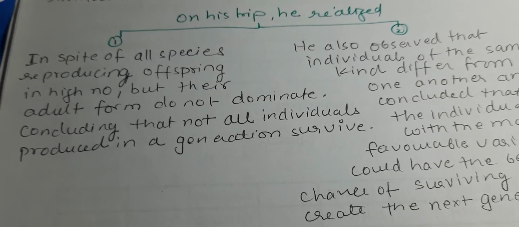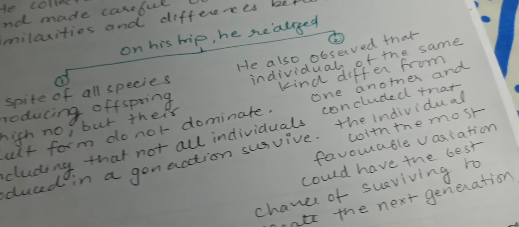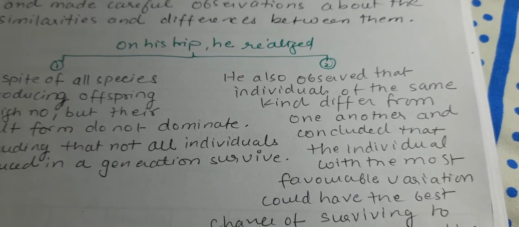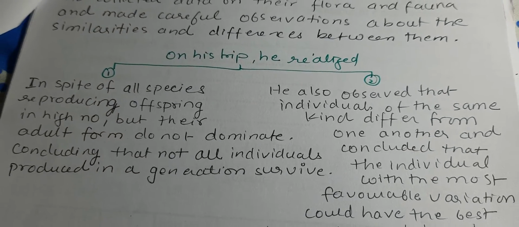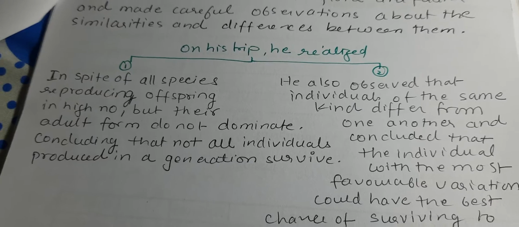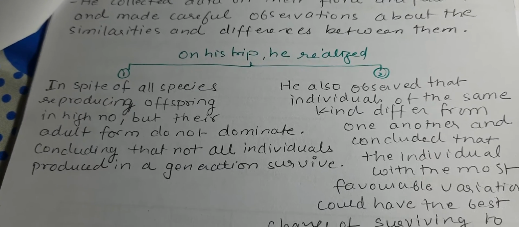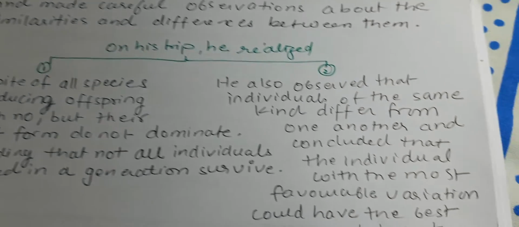So the reproduction rate is high, but not all individuals of that particular species survive, because he observed that the number of adults is less compared to the number of offspring that get produced.